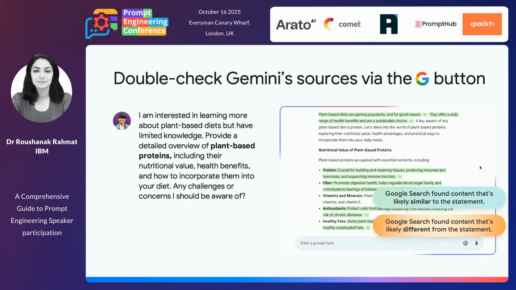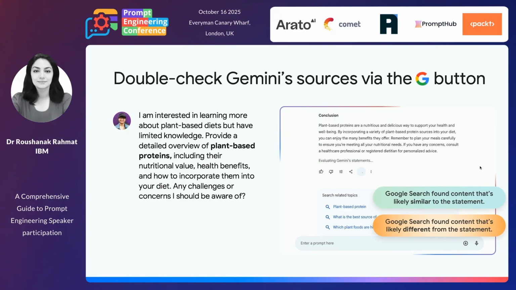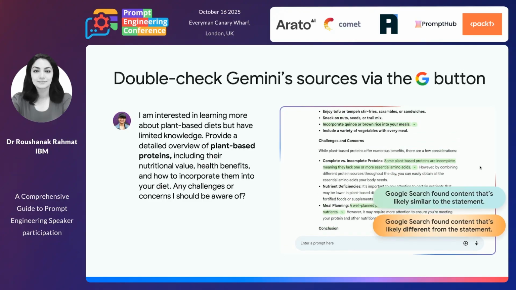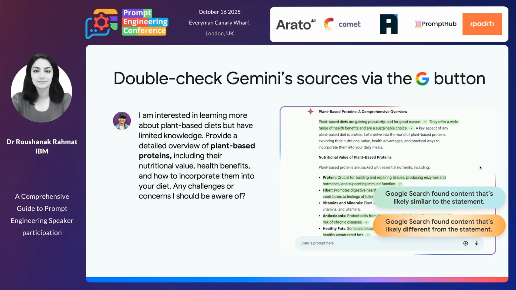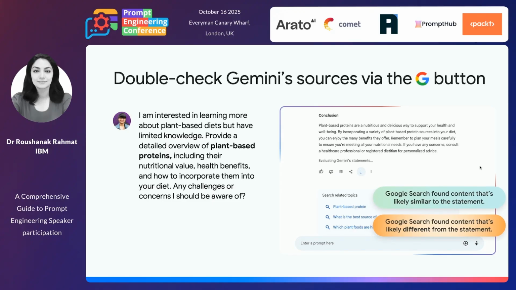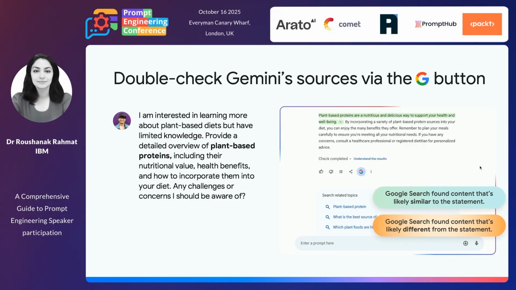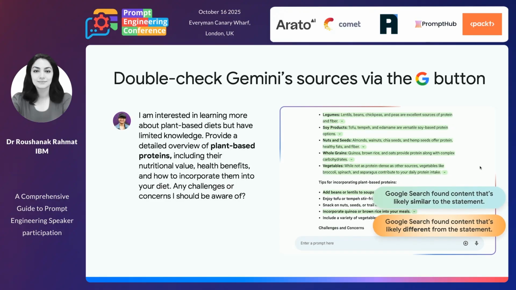We can click on that and read more and expand our information. And in case there is information that does not match the content the model created for us, then we can assume maybe it's hallucination, or maybe the model really learned from them, but it's not something we can easily access via Google.